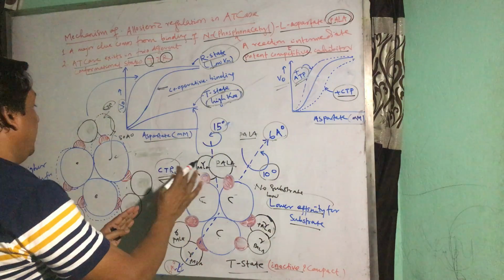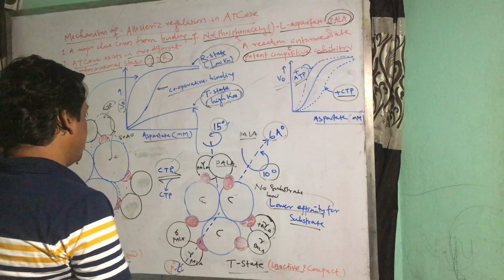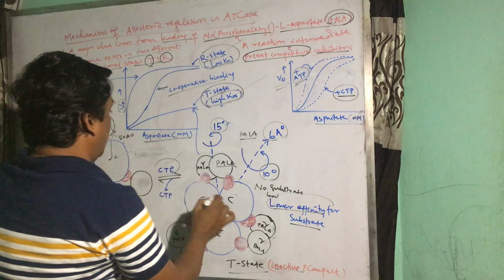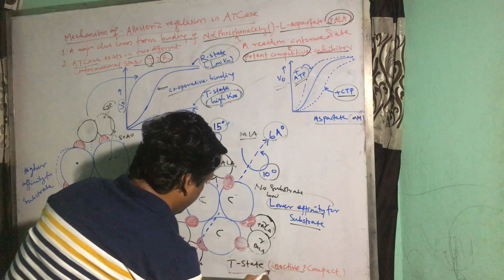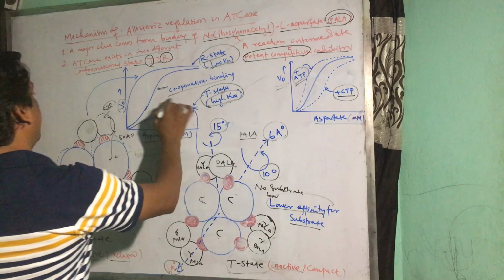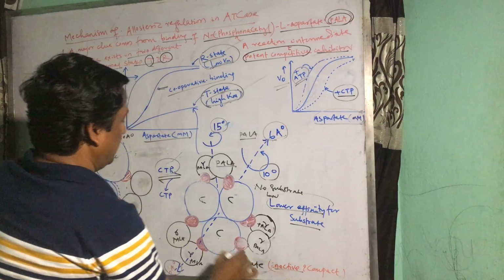In this way, binding of 6 molecules of CTP to the R state leads to complete inactivation of the enzyme, which is now in the T state.